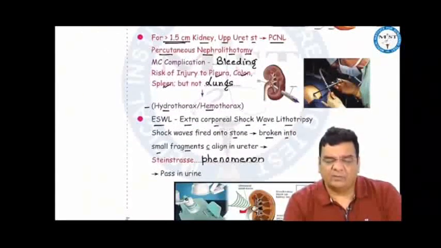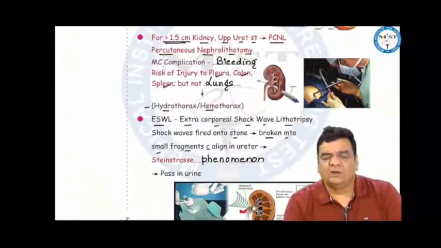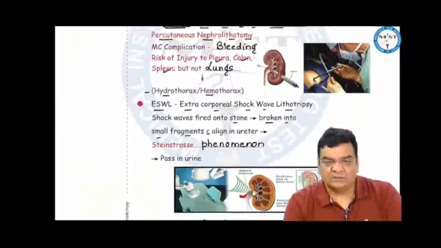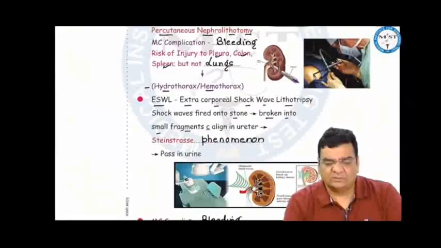When we are doing a PCNL, we are passing through the renal parenchyma, so it causes bleeding. PCNL is done through the 12th rib approach posteriorly. There is risk of injury to the pleura, to the spleen, and to the colon, but not to the lungs. PCNL can also cause hydrothorax and hemothorax.